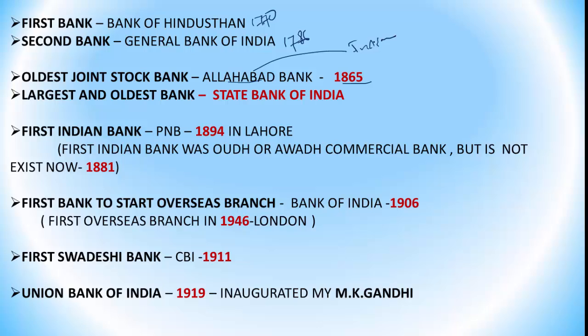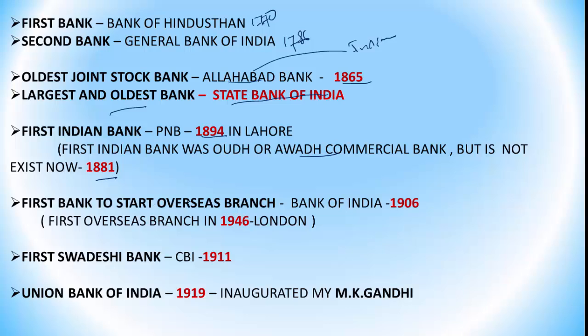If we are asked about the largest and oldest, it must be State Bank of India. The first Indian bank was the Awadh Commercial Bank, established in 1881, but as of now this bank does not exist. Punjab National Bank is the largest existing first Indian bank.